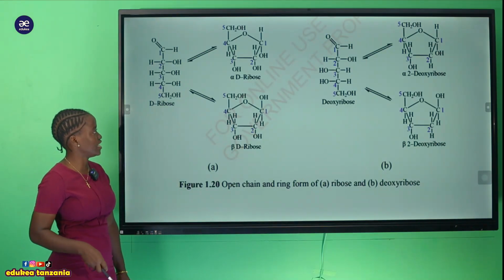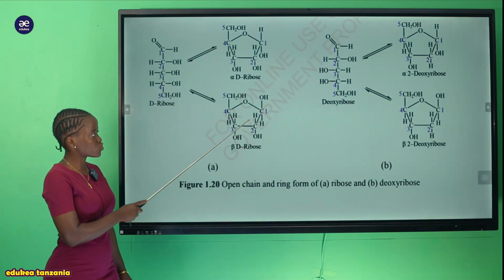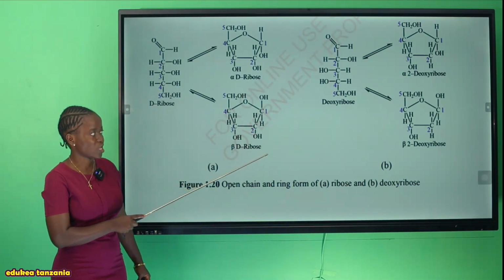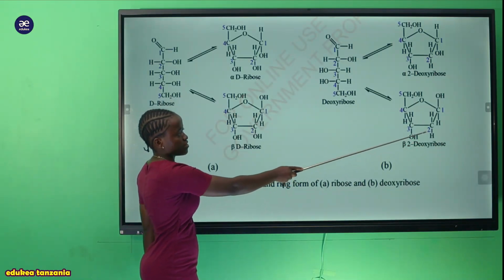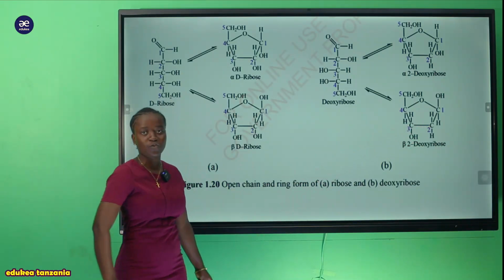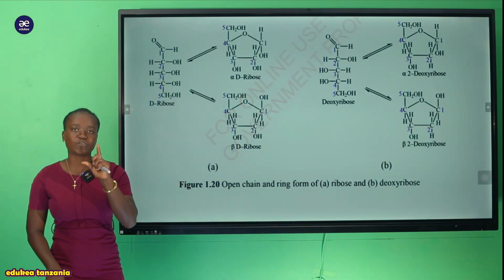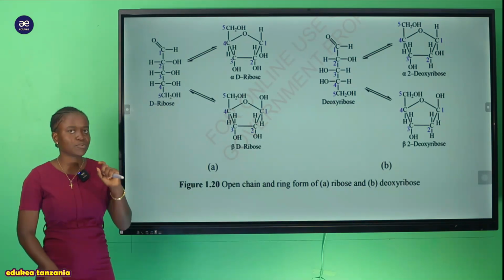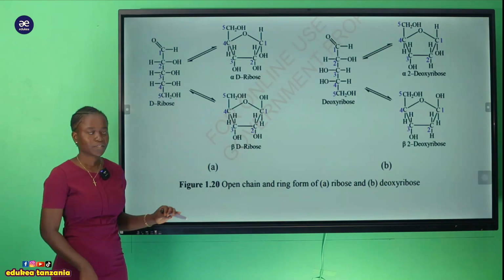But ukija kwenye hii carbon number 2 ya ribose sugar inakuwa na hydroxyl group, that is OH. Lakini ukiangalia kwenye hii deoxyribose there is an absence of oxygen. Na huo ndio utofauti sasa uliokuwa kati ya ribose sugar na deoxyribose sugar.